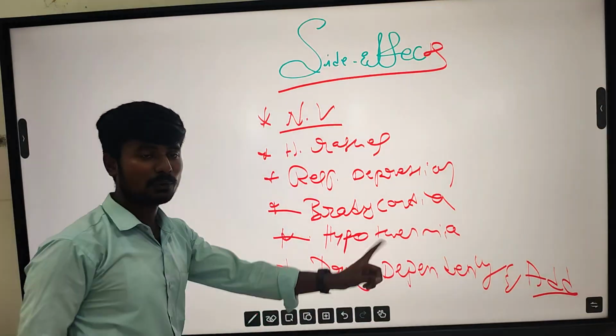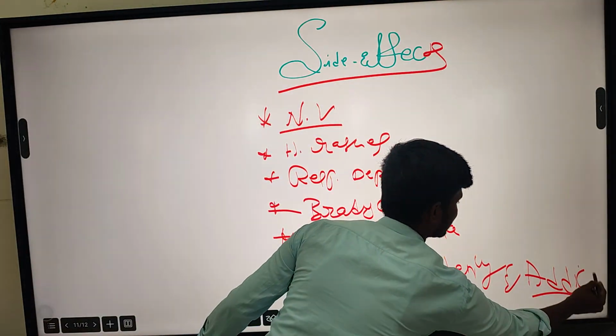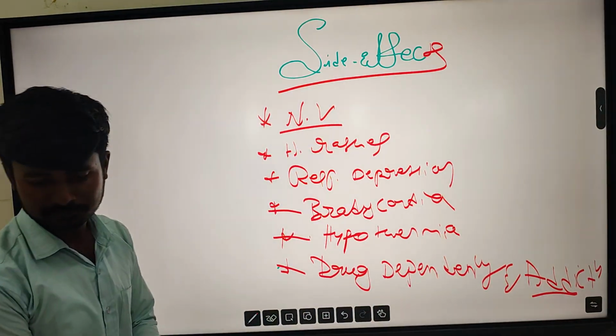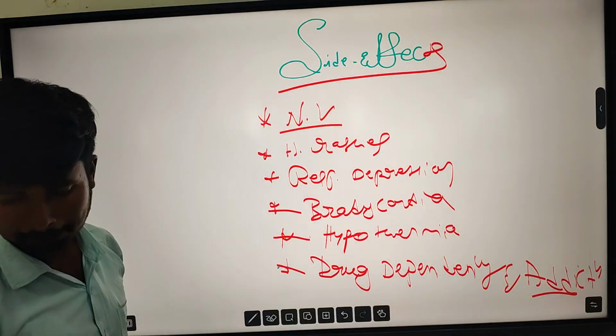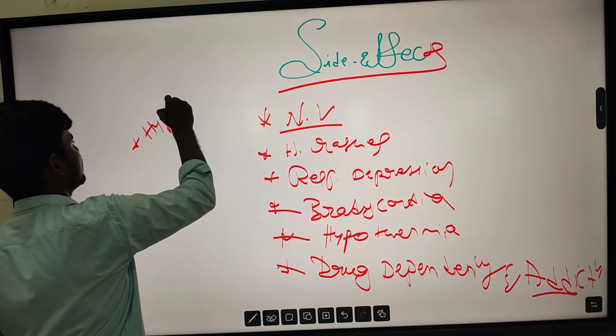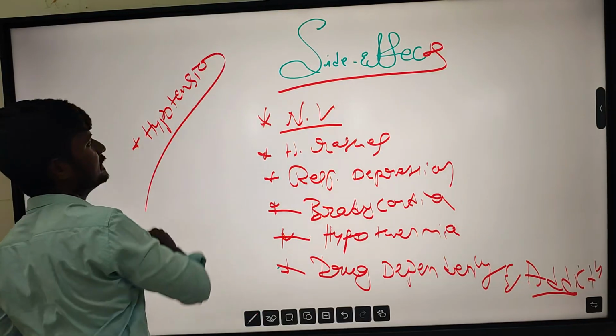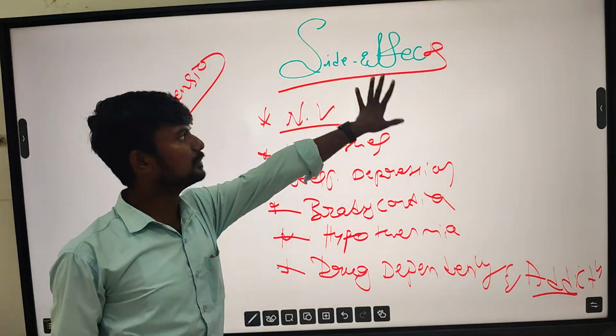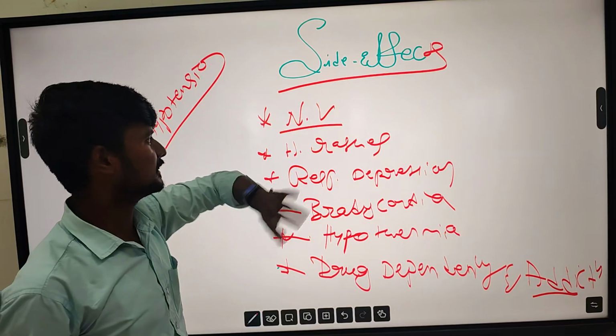Heroin is one of the main drugs of addiction. And then fall in BP, that is called hypotension. These are the main side effects of opioid analgesics.